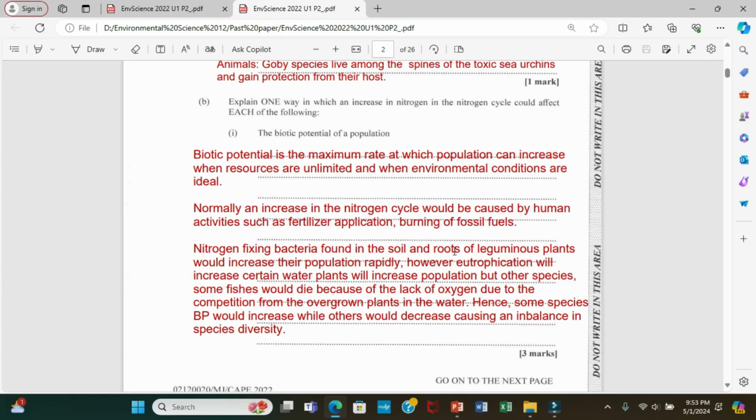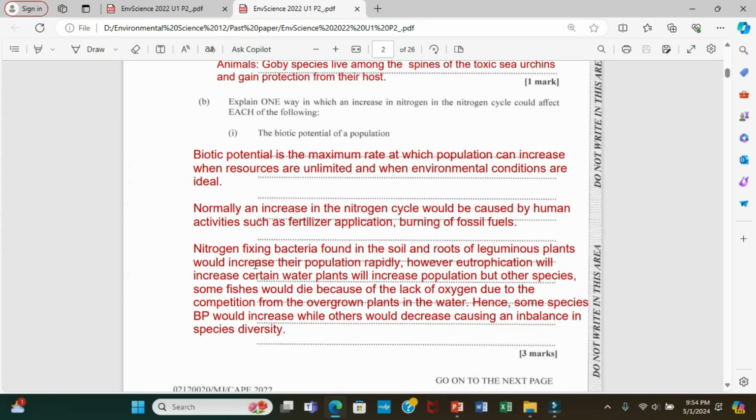Alright, so remember that in the nitrogen cycle, plants do not absorb the nitrogen gas. They absorb it in a solid state called nitrates. Now, these nitrogen fixing bacteria will help to convert that gas to nitrates.